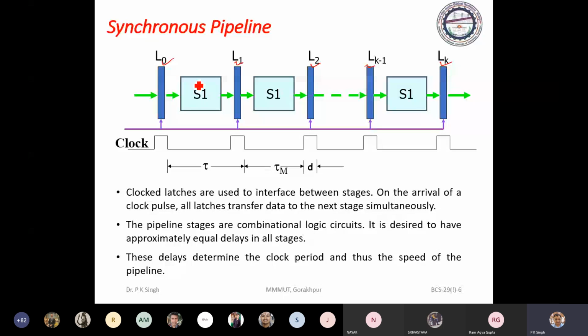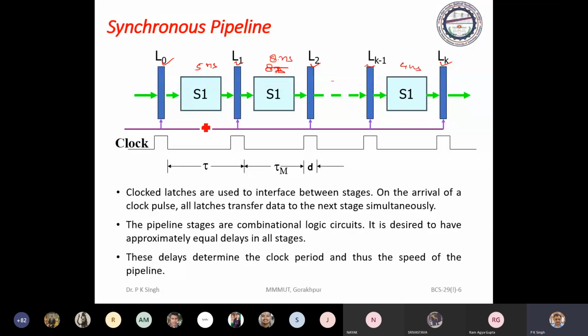Here you just see, suppose S1 performs its task in 5 nanoseconds, S2 performs its task in 8 nanoseconds, and this one performs its task in, suppose, 4 nanoseconds.